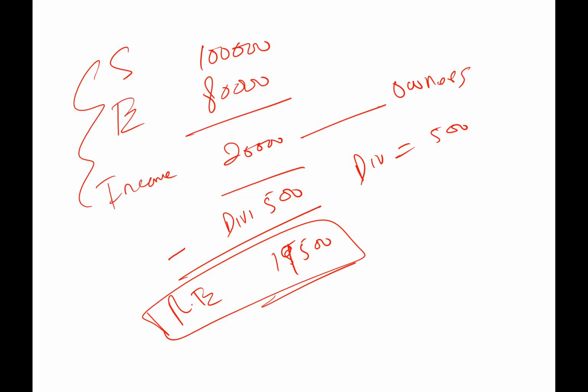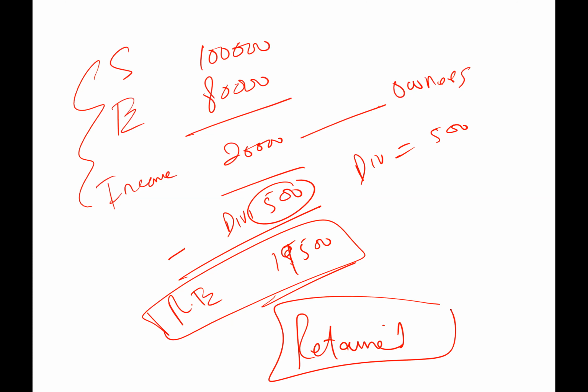Just remember that the income belongs to owners. You didn't distribute it 100%, right? You distributed some of it. So that income that you did not distribute, we call that retained earnings. We keep it for business use, right?